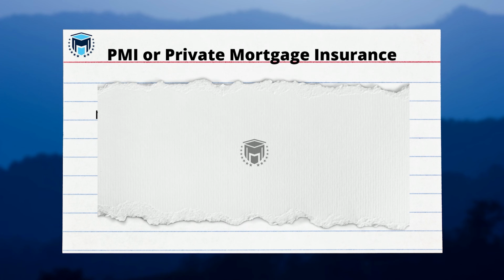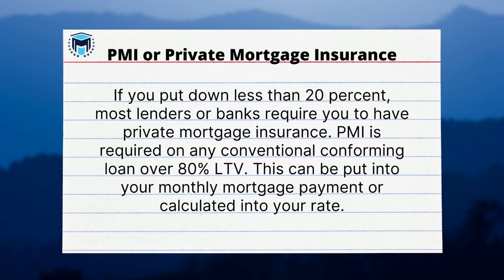PMI, or private mortgage insurance. If you put down less than 20%, most lenders or banks require you to have private mortgage insurance. PMI is required on any conventional conforming loan over 80% LTV. This can be put into your monthly mortgage payment or calculated into your rate.